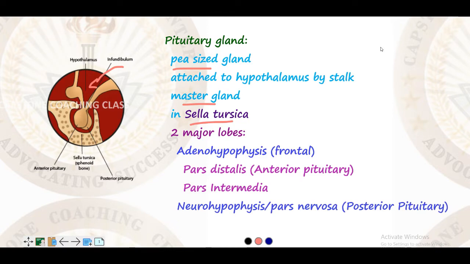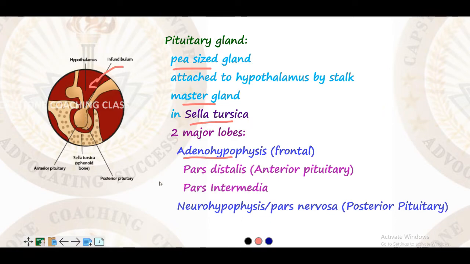One is the anterior, then we have the intermediate and the posterior. But in humans, the intermediate lobe gets fused with the posterior lobe. So we only have two major lobes. The frontal lobe is called the adenohypophysis, the one in the front. So this entire lobe, along with the intermediate, is called the adenohypophysis.